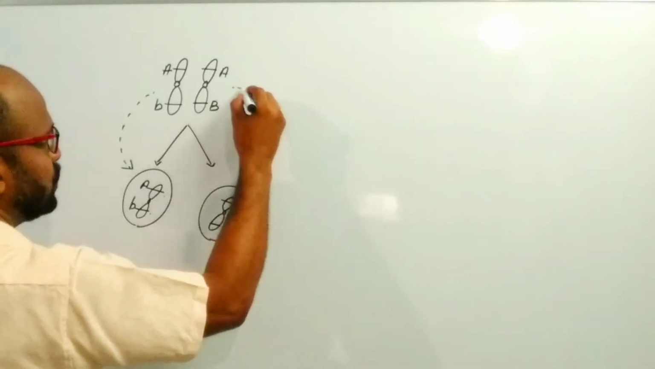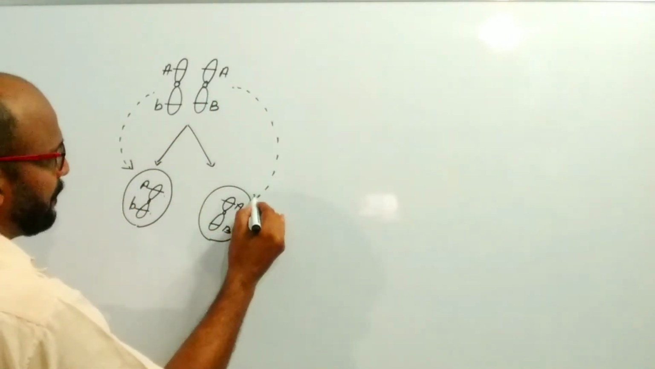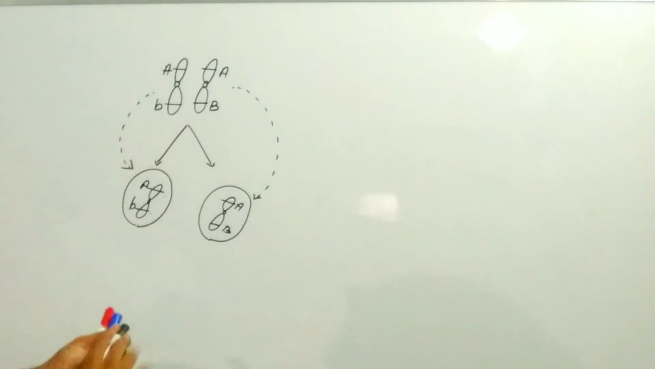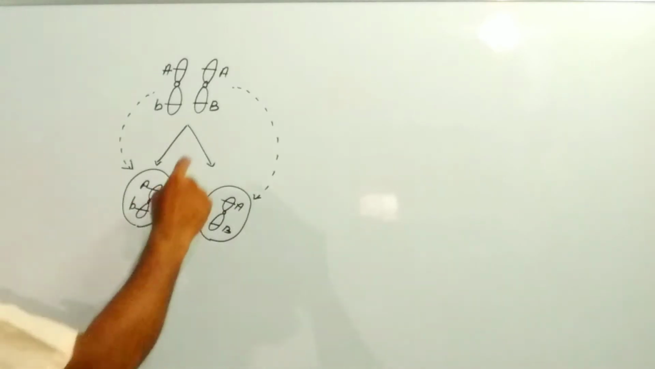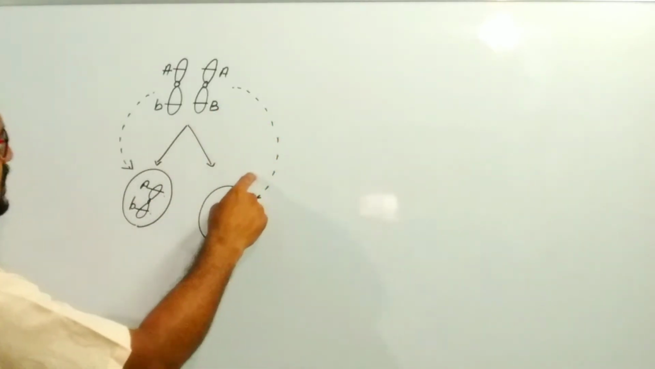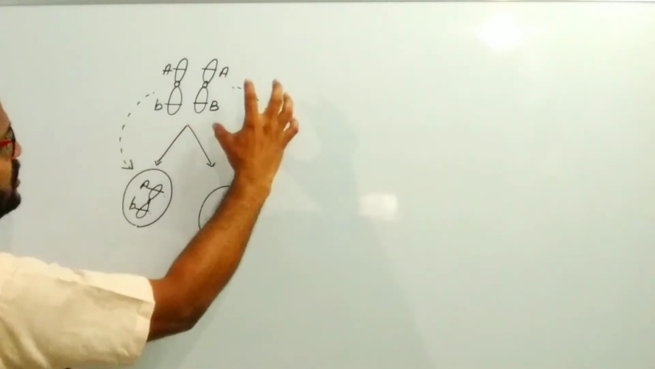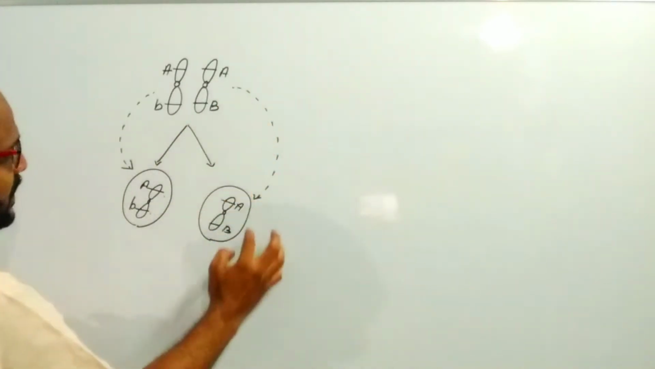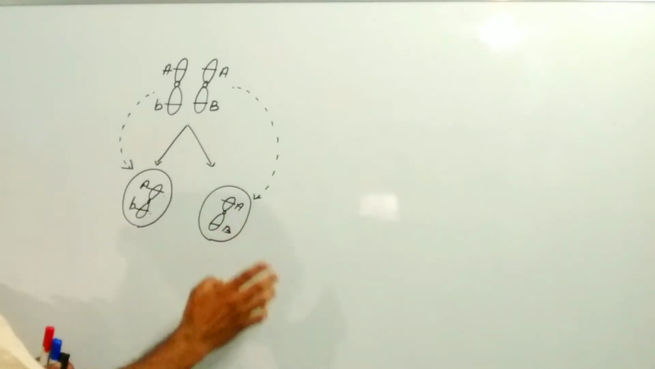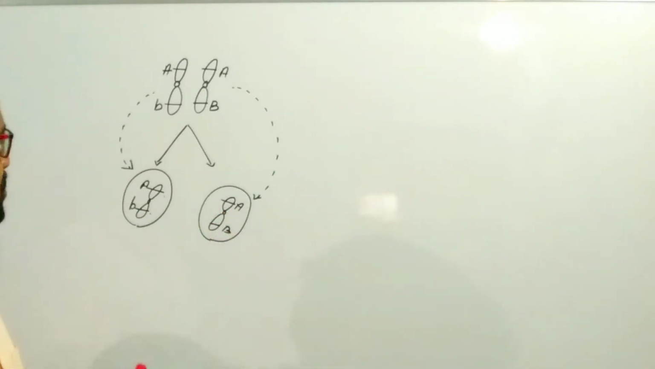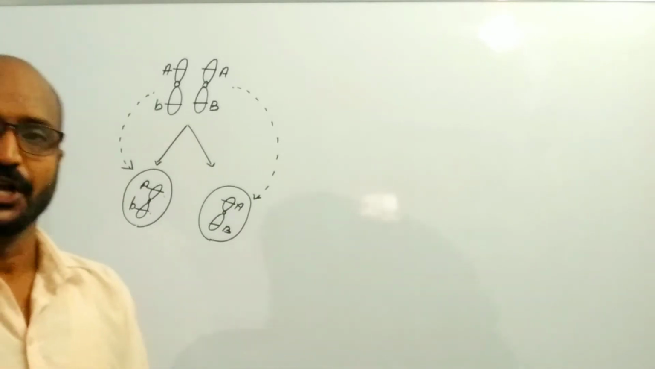And here also capital A and capital B, both the genes, are present on the same chromosome. That's why along with the movement of the chromosome, these two alleles, capital A and capital B, move together or enter the same gamete. That's why A and B are linked to each other. This is known as linkage.